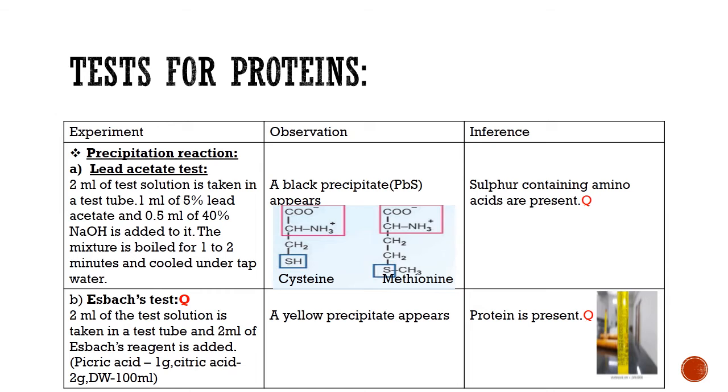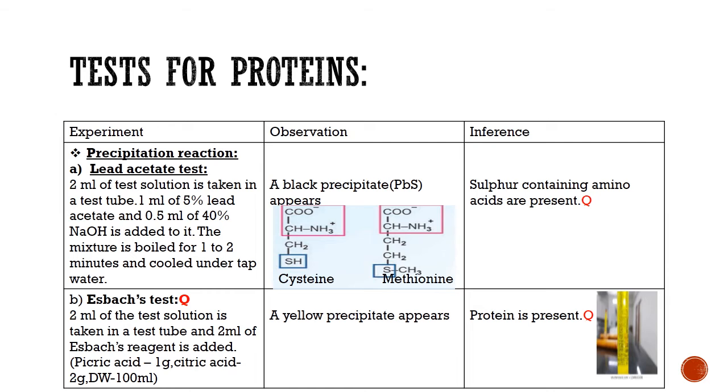Next is the precipitation reaction. Precipitation reaction consists of two types of tests, that is the lead acetate test and the Hopkins-Cole test. Lead acetate test means 2 ml of test solution is taken in a test tube. 1 ml of 5% lead acetate and 0.5 ml of 40% sodium hydroxide is added to it. The mixture is boiled for 1 to 2 minutes and cooled under tap water. A black precipitate appears. That means sulfur containing amino acids are present.